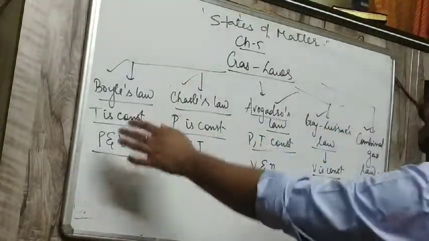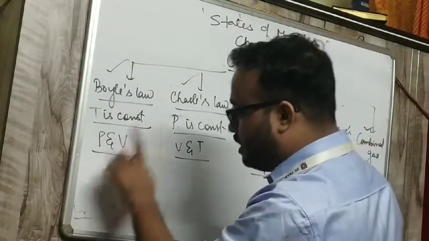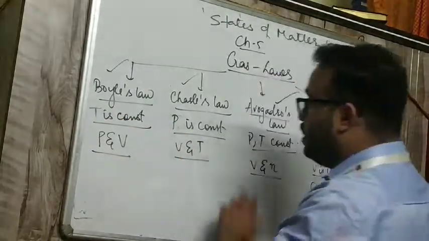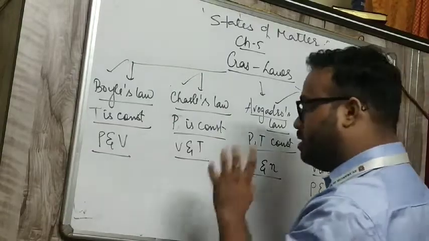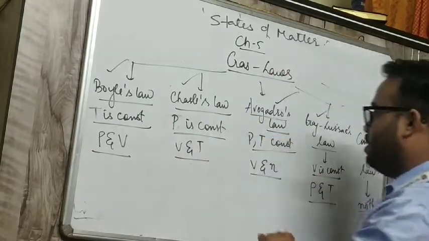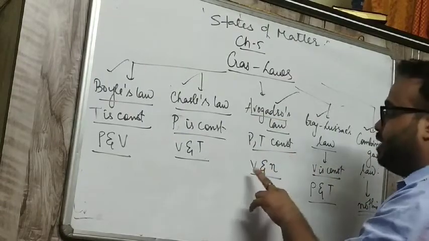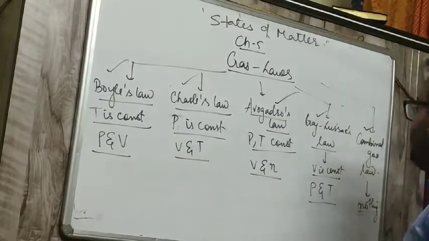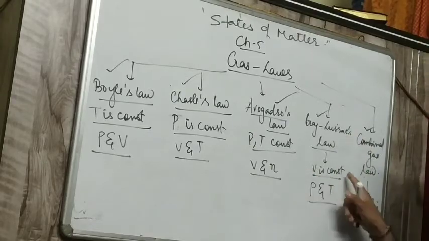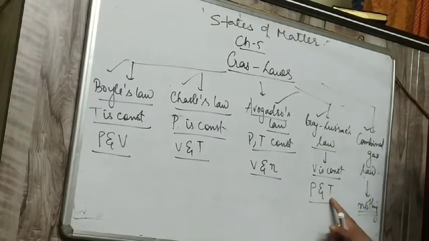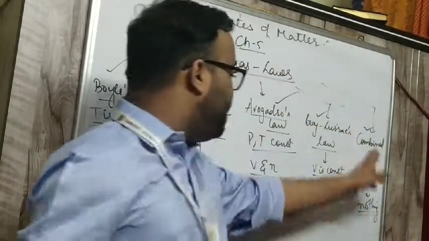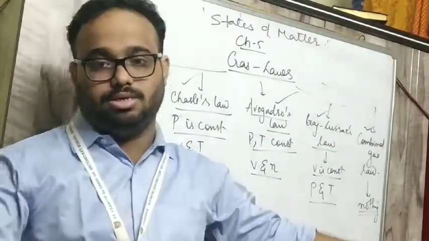In Boyle's law, temperature is constant. It is a law between pressure and volume. In Charles' law, pressure is constant. It is between volume and temperature. In Avogadro's law, pressure and temperature are constant. It is between V and M. In Gay-Lussac's law, volume is constant. It is between pressure and temperature. And in the combined gas law, nothing is constant.